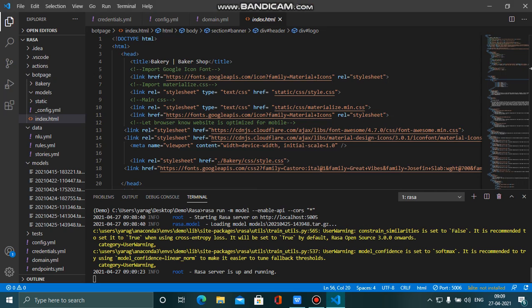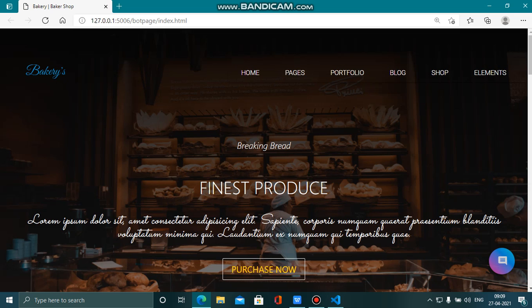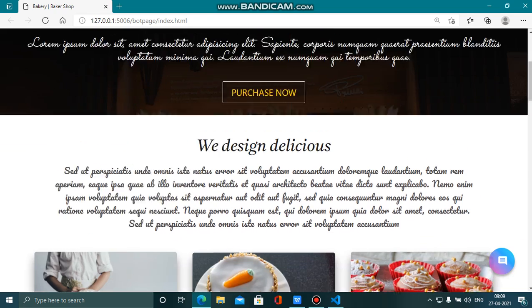We can see here our server is running up, on localhost 5005. Let's open our index.html file with the help of Live Server to interact with our user interface. This is my sample bakery project created with the help of HTML, CSS and JavaScript.